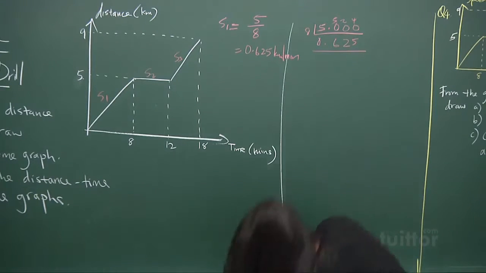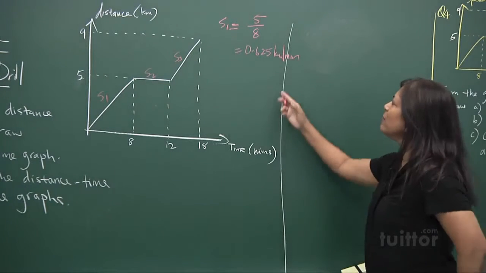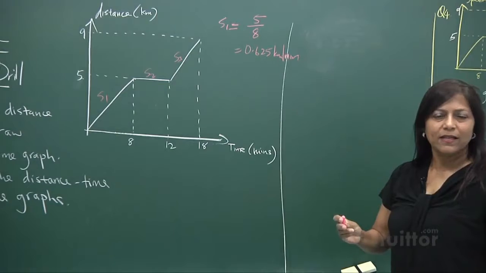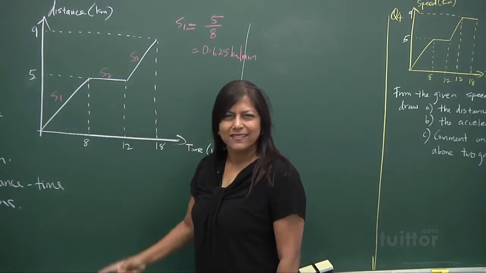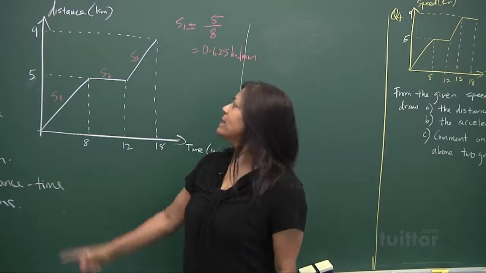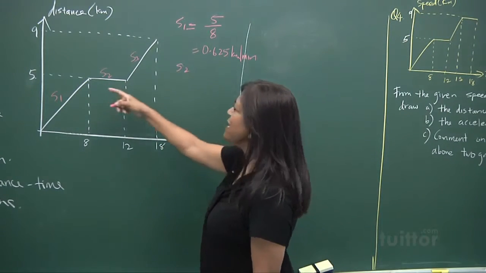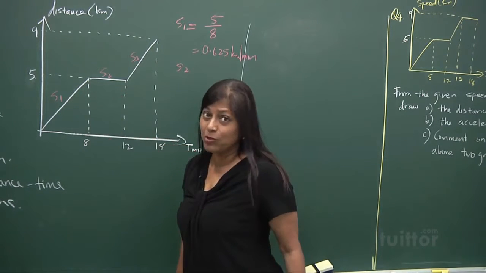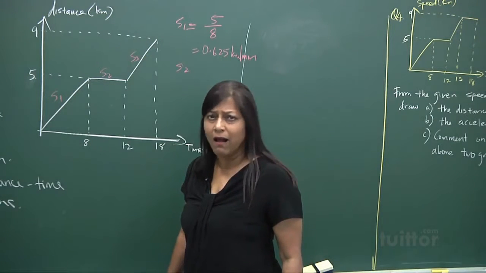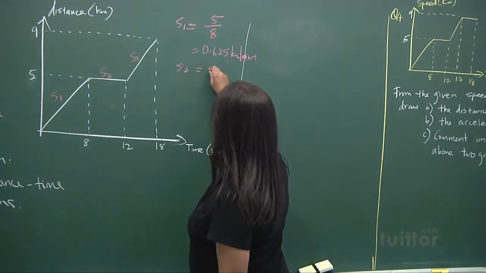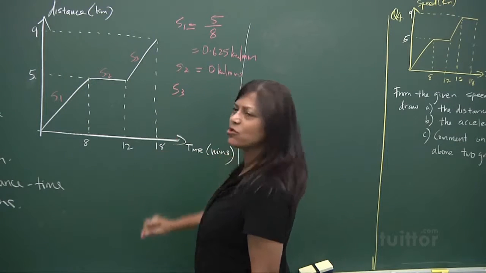Oops, let me get my duster. Right. So that's the first part of the speed. You're moving at 0.625 kilometers per minute. Next, what is speed 2? Is there a speed? Resting. Right, it's resting. No distance is traveled. If you don't travel and you're standing still, is there a speed? 0. Yes, good. It is 0 kilometers per minute. Good. And how about S3?